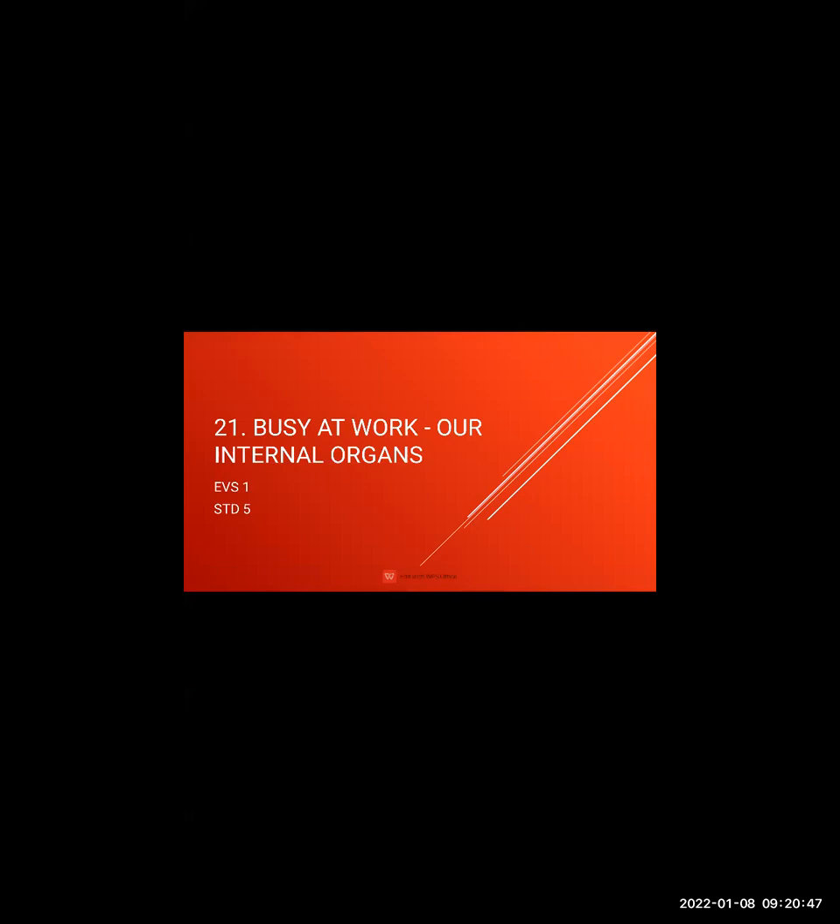System in the body. A group of organs which work together to carry out a particular function of the body is known as a system. There are different types of systems in the body: the respiratory system, digestive system, circulatory system, and nervous system.